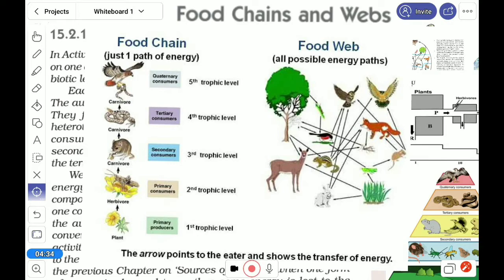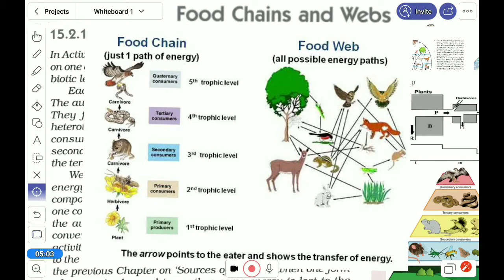Now the question is: the amount of energy which the plant trapped, and the amount of energy that goes to the different trophic levels, does it increase, decrease, or stay the same? That we have to understand, and this concept is called energy flow in the ecosystem.